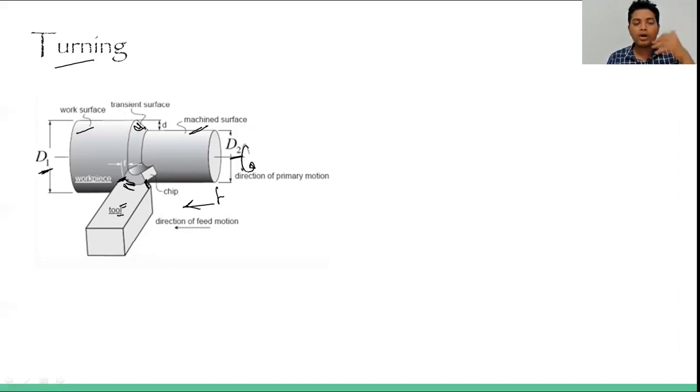So what is important here is, first of all, if the depth of cut is not given to you but the diameter is given, that initially you have diameter d1 and finally the diameter will be d2. So you can get the value of this small d, that is the depth of cut, and this will be (d1 minus d2) by 2.